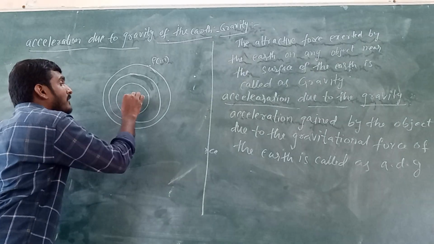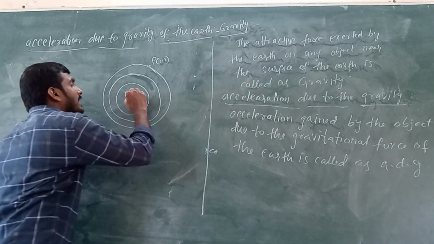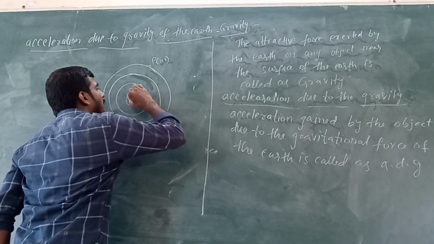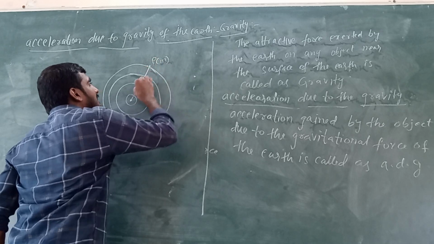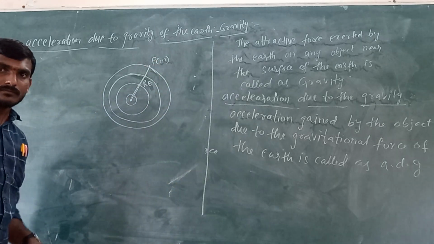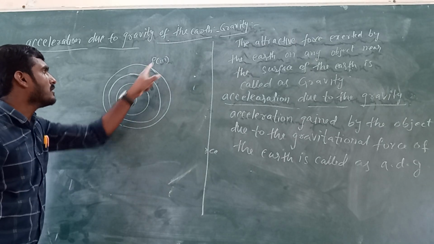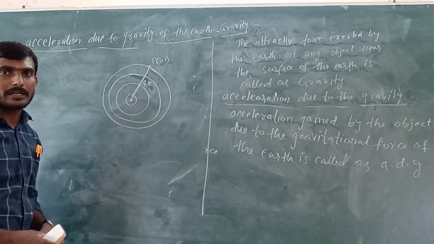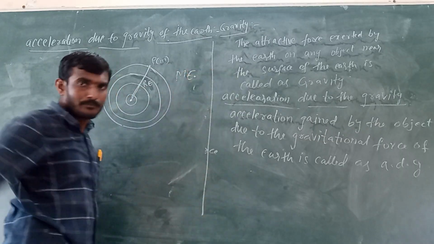So, this center of the earth is called the center of mass. The distance from the center of mass of the earth to point P is equal to the radius of the earth only, right? The distance between this center of mass and point P is R. Total mass of the earth is M.